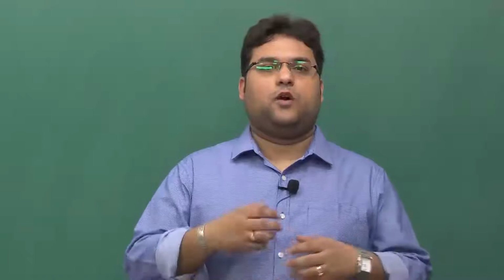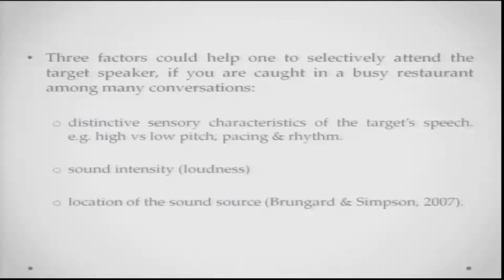Now, if you try and analyze how this is happening, what the findings of this experiment are and how you can make sense of them, 3 factors will help you to understand it. There will be 3 factors that help a person to selectively attend to the target speaker, if, say for example, you are caught in a busy restaurant or those kinds of settings. First, distinctive sensory characteristics of the target speaker. Say for example somebody has a very peculiar voice, you must have heard everybody make fun of Sachin Tendulkar's voice. So, if there is a distinctive characteristic of that particular voice, you will probably attend to it better.